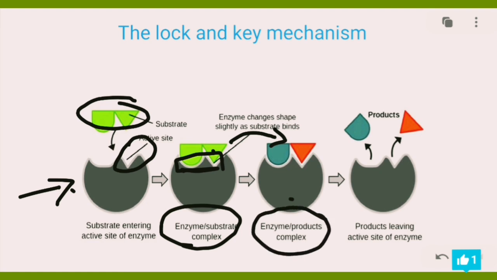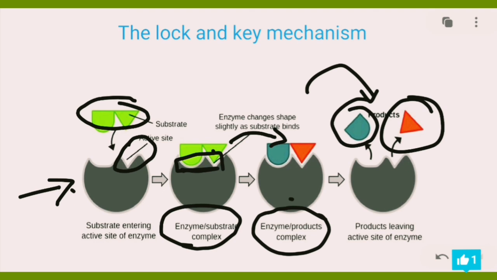Usually I don't write this in the exam, I just write in the answer that an enzyme substrate complex is formed and then products are released. Like here, when we have the products, they unbind, they detach and they get released here. The products leaving an active site of an enzyme, and we have the tiny guys that we want, that are useful for our body. Well, I hope you understand what I explained over here so far. This is how simple I can go for those of you who have trouble understanding enzymes.